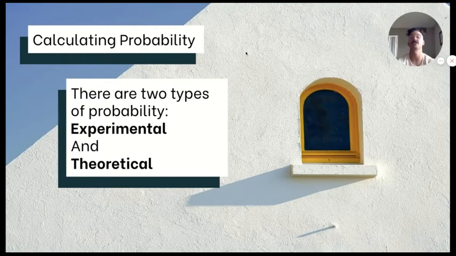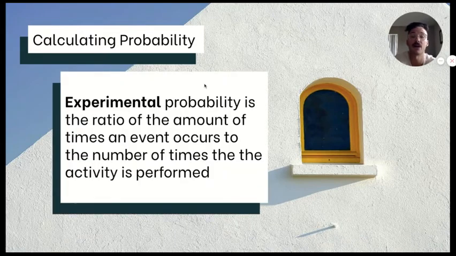All right, now calculating probability. There are two types of probability that we're going to deal with. We're going to deal with experimental probability and theoretical probability. Now, experimental probability is the ratio of the amount of times an event occurs to the number of times the activity is performed. So we're comparing, let's say I roll a die, how many times I get the number I'm looking for compared to how many times I rolled the die.